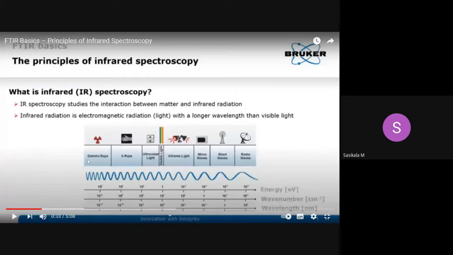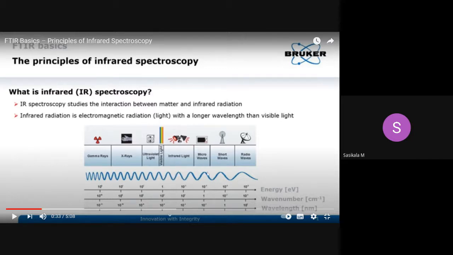So gamma rays have high energy since the wavelength is less. Next to gamma rays come X-rays, then ultraviolet and visible radiation, which we discussed under the previous absorption and emission spectroscopic methods. Now we are moving on to infrared light.